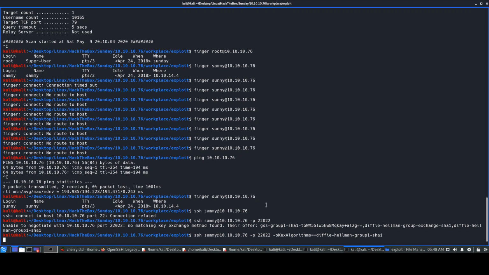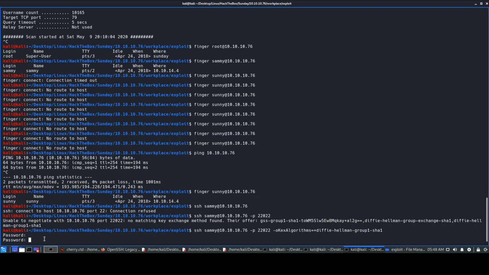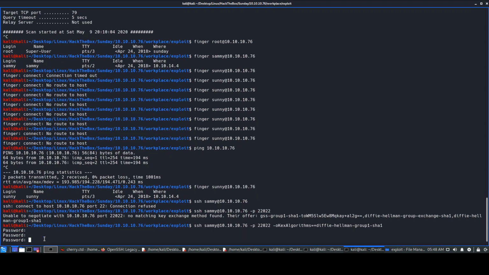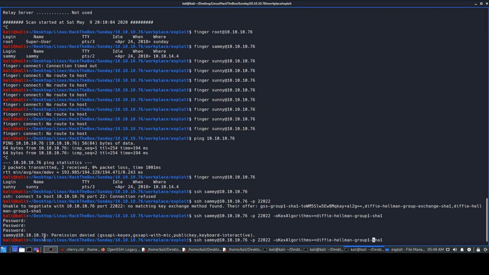It takes some time. So it says password. As I said earlier, we found some host name, so let's try and enter it as a password. And it says incorrect, obviously three times incorrect. Okay, so we are done with that. We can try with root as well, but it does not work for root. So we can try it for the Sunny user.